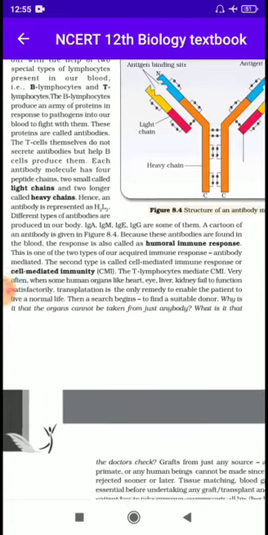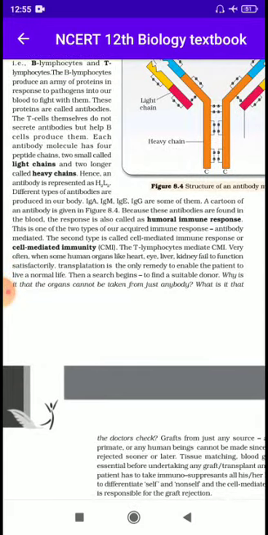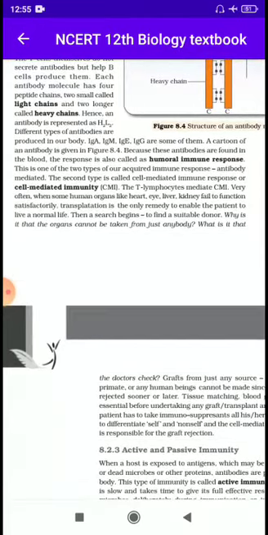The second type is called cell-mediated immune response or cell-mediated immunity, CMI. The T lymphocytes mediate CMI. Very often, when some human organs like the heart, eye, liver, kidneys fail to function satisfactorily, transplantation is the only remedy to enable the patient to live a normal life. Then a search begins to find a suitable donor.